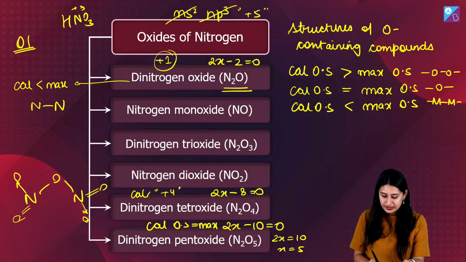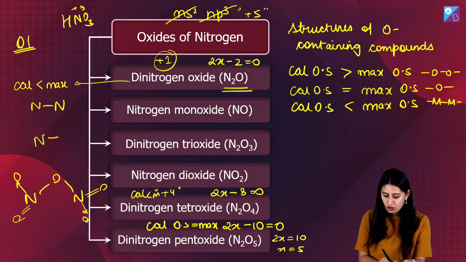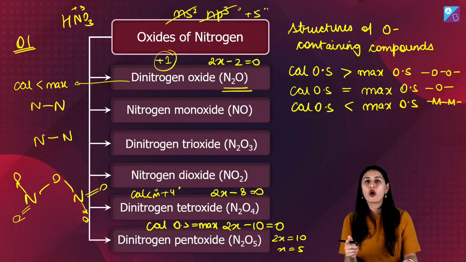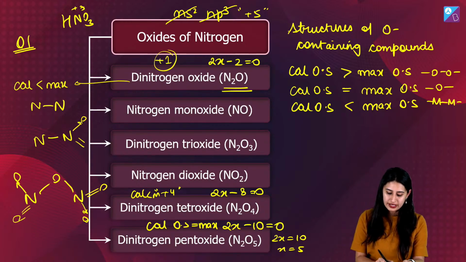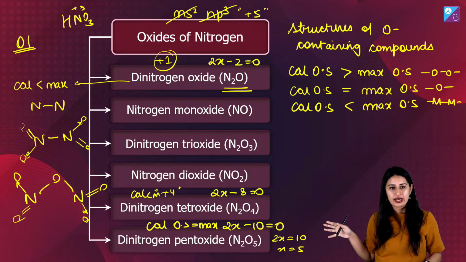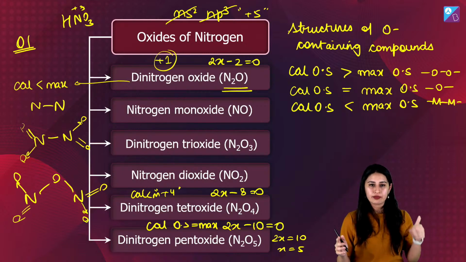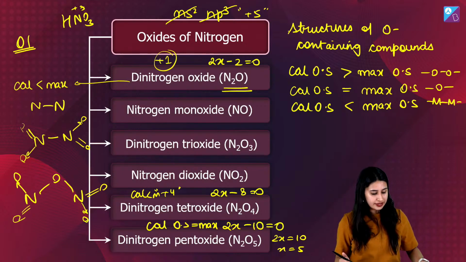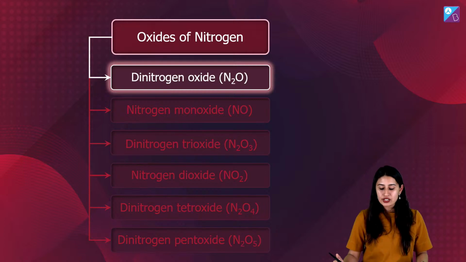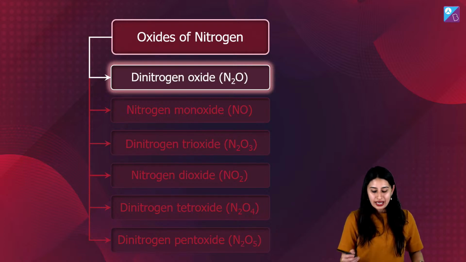Calculated less than maximum. So N-N bond will be there. So N2O4 looks like this. You can make it for any compound here for the oxygen containing compounds. So this I want everybody to keep in your mind. Thumbs up. Let's get started with the first one, N2O, dinitrogen oxide.